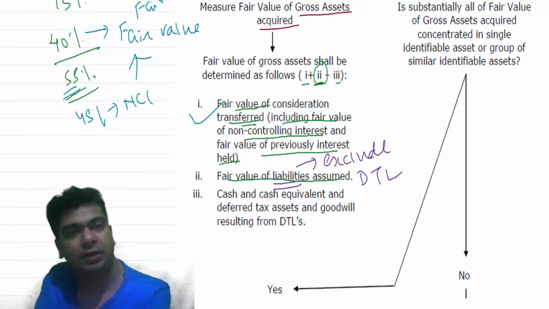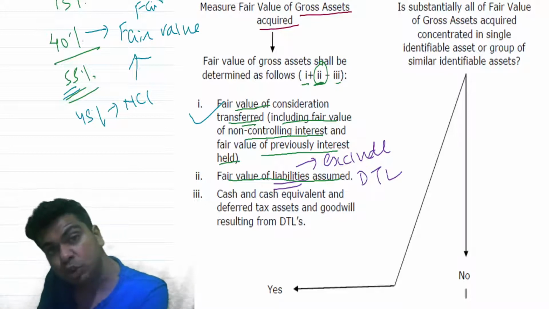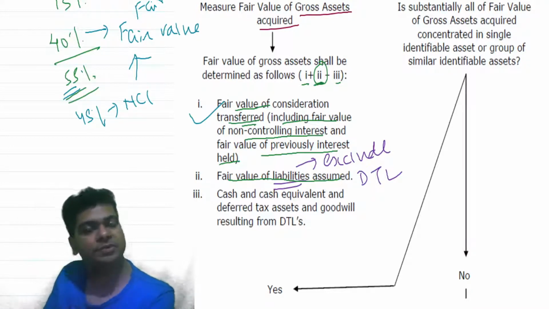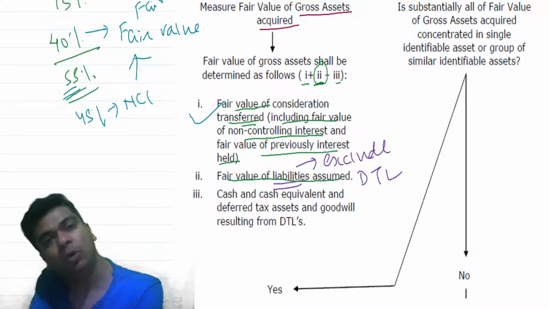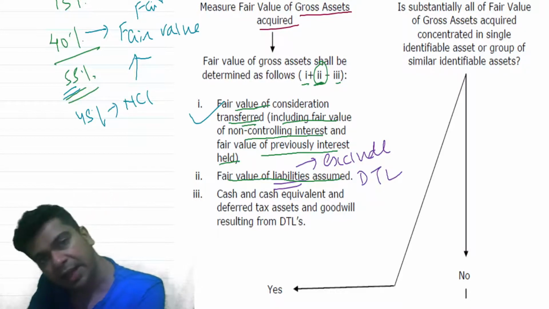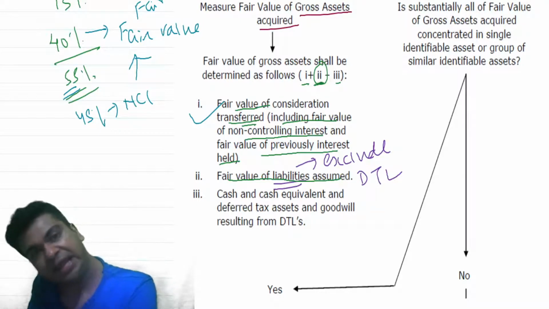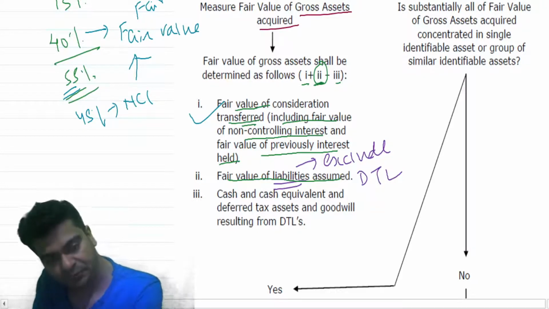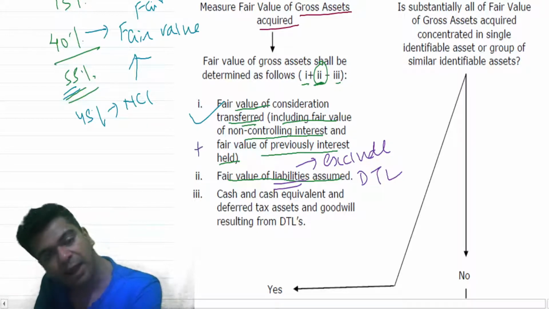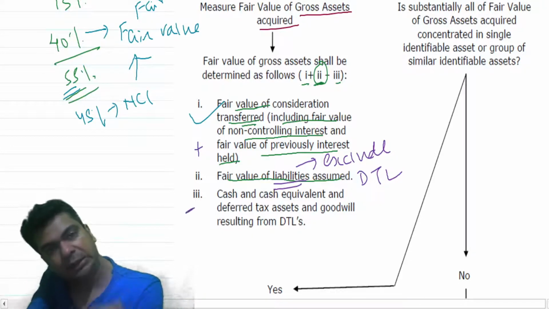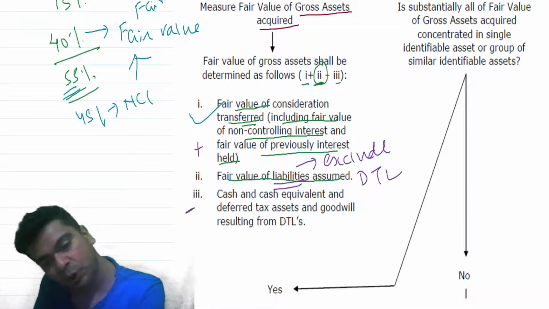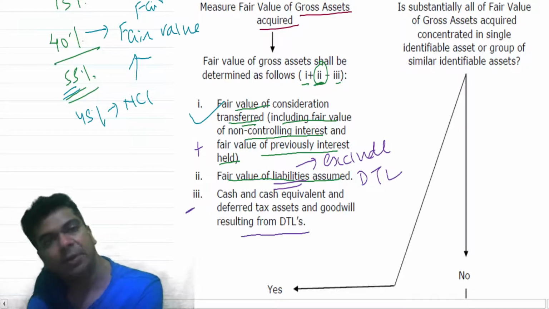You may be showing a liability at a particular amount, but when I incorporate that liability in my books, I may incorporate it at a slightly different amount. This will again create a taxable temporary difference, and hence the deferred tax liability will be required to be recalculated. So just ignore the deferred tax liability, consider the other liabilities. And from the sum total of 1 and 2, we have to deduct the third item: cash and cash equivalent and deferred tax assets and goodwill resulting from deferred tax liability.